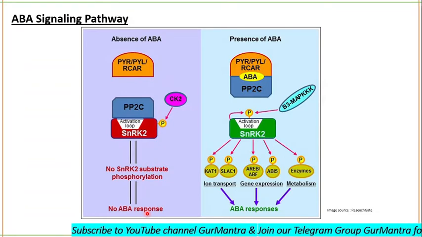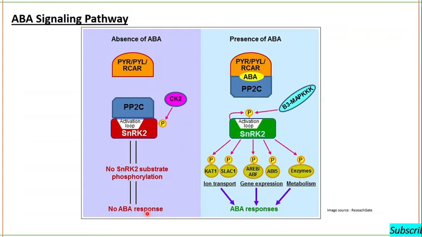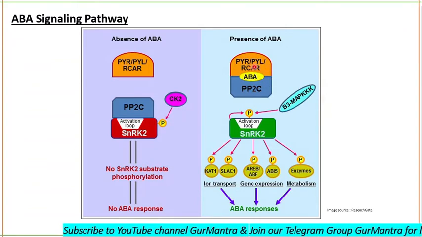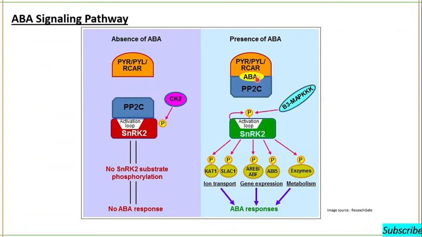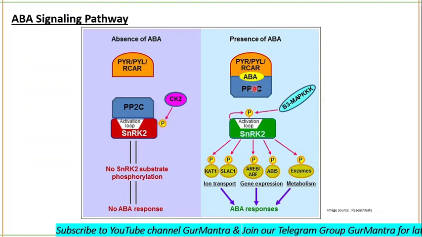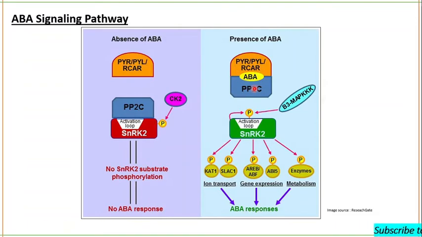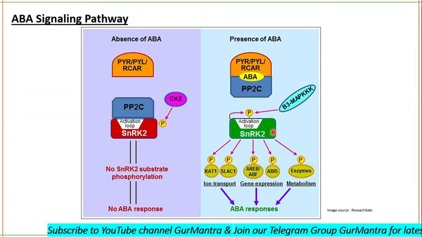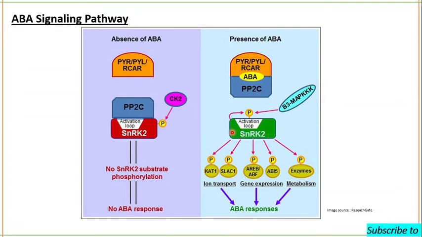Now, what happens when ABA is present? See, during the presence of ABA, ABA will be able to bind with its receptor, and ABA will recognize 2C type protein phosphatases, and there will be a complex formed, the repressor and receptor complex. Fine. And now PP2C will be degraded by PYR, okay, and it will not be able to bind with SNRK2, and SNRK2 is now phosphorylated. Now PP2C will not be able to dephosphorylate it.